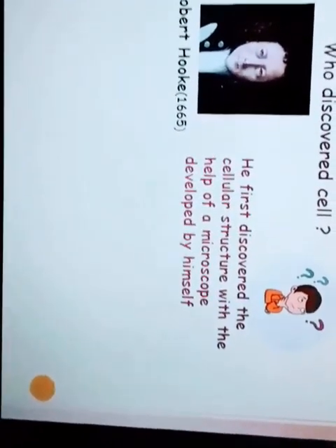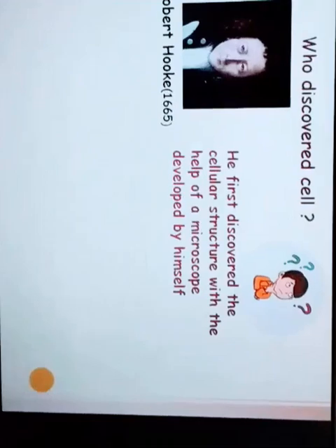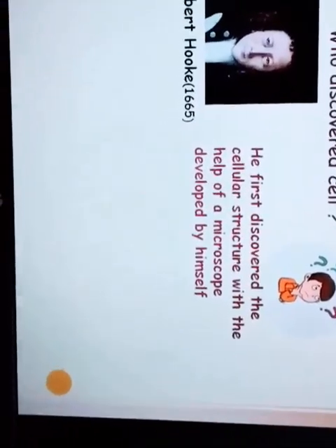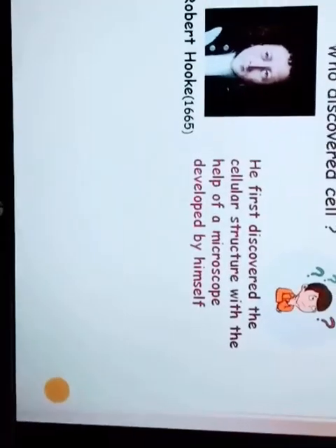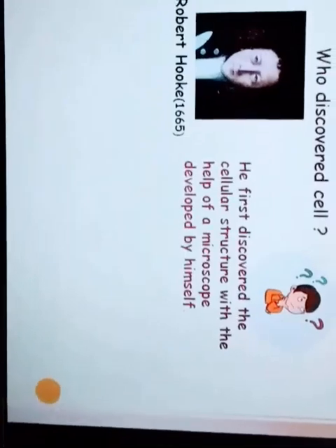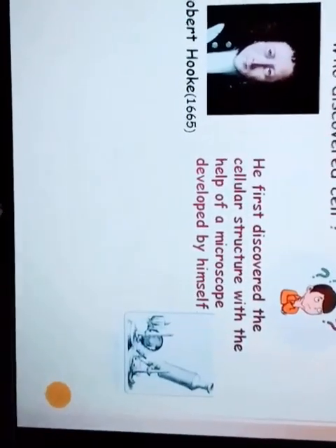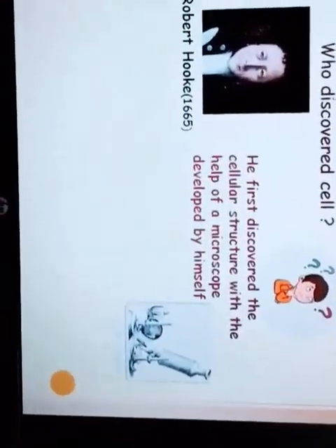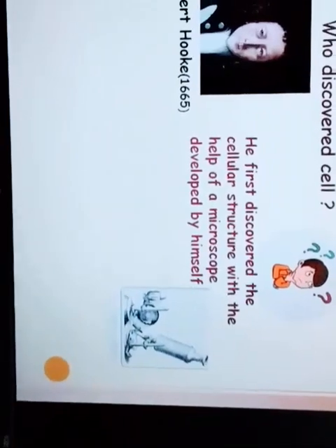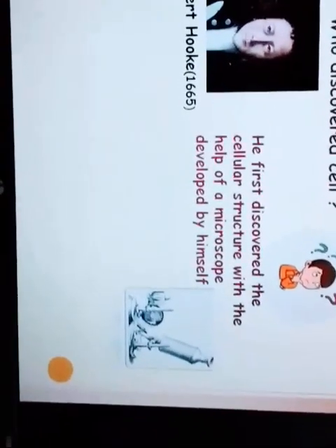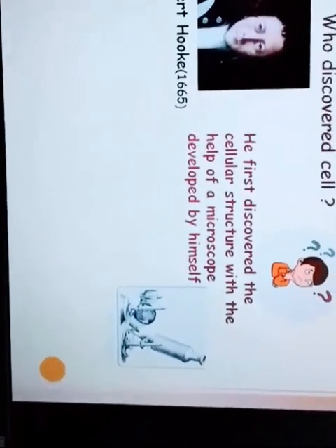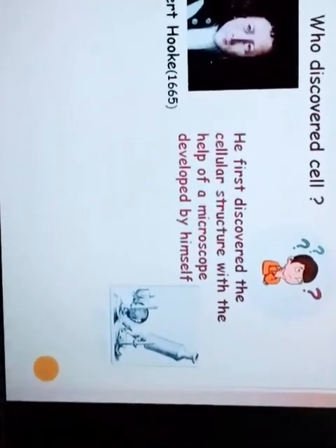First of all, Robert Hooke in 1665 first discovered the cellular structure with the help of a microscope. This microscope was prepared by himself. A microscope is a scientific instrument by which we can see very minute particles which are commonly not visible to our naked eyes, which are the cells.